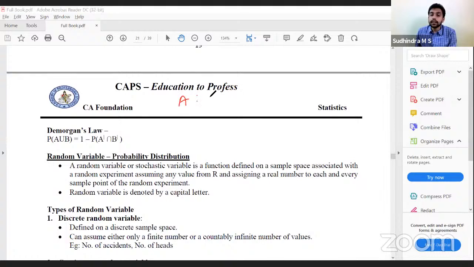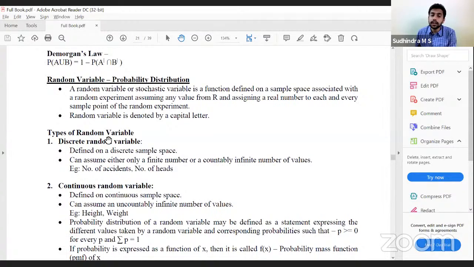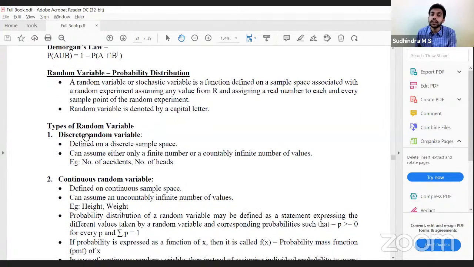Okay, A getting even numbers. This is a random variable because it is a function defined on the sample space associated with the random experiment. Correct? So any value defined in the sample space, we call it a random variable. There are two types of random variable: discrete random variable and continuous random variable. What is a discrete random variable? If it is defined on the discrete sample space, we call it a discrete random variable.